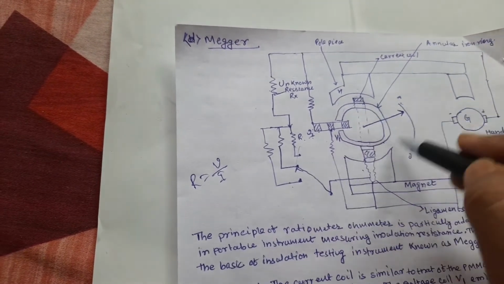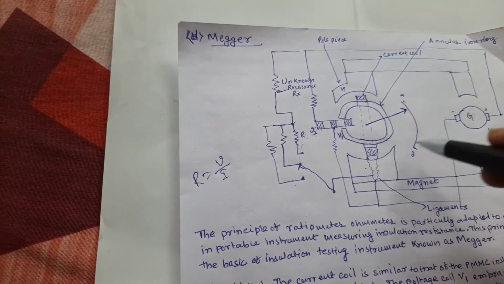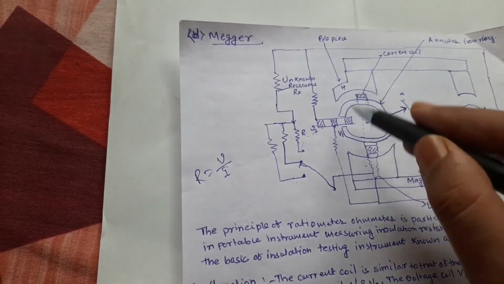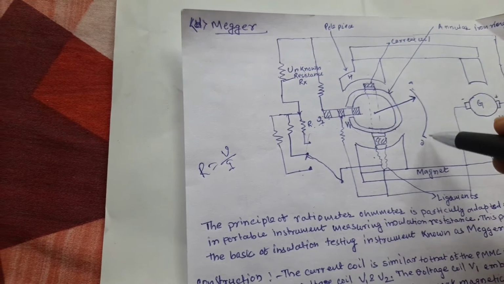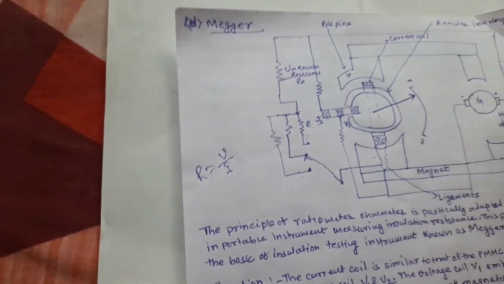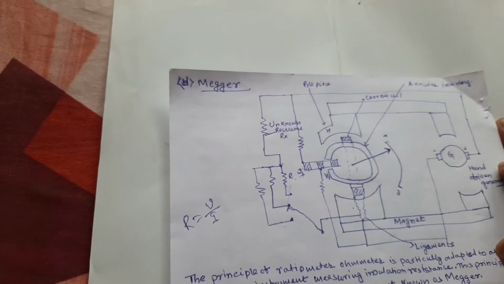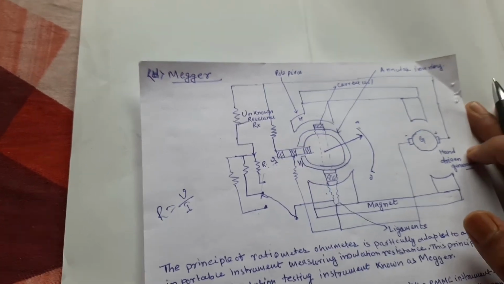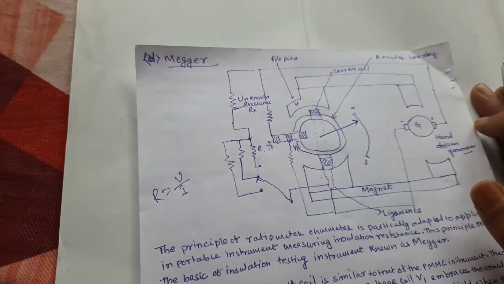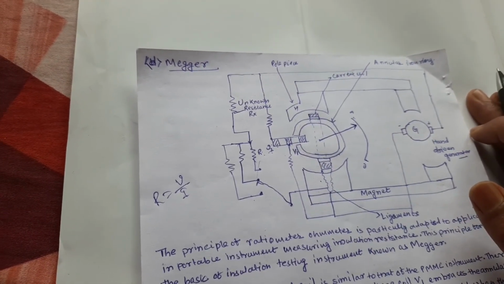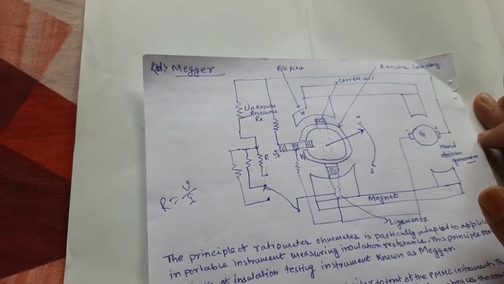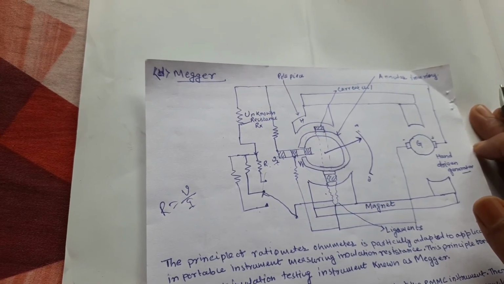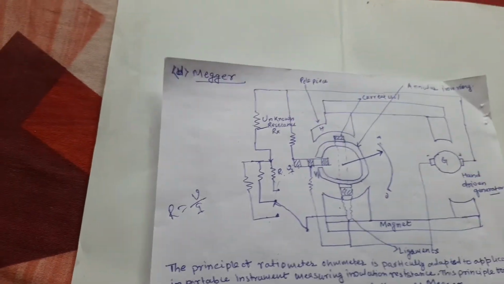In this way, the angular iron moves in the magnetic field and measures the unknown resistance. So this is the internal diagram of the Megger. I suggest you go through the YouTube video on how the Megger is used in the actual field; it can also be useful for you. Okay, thank you.